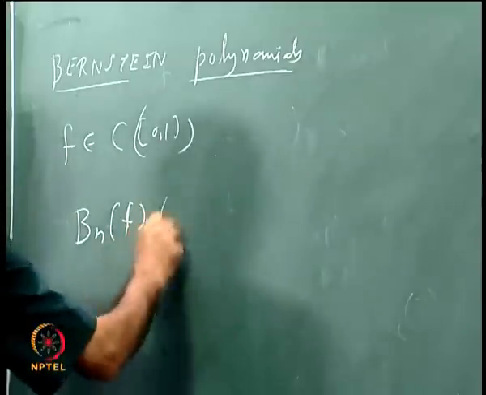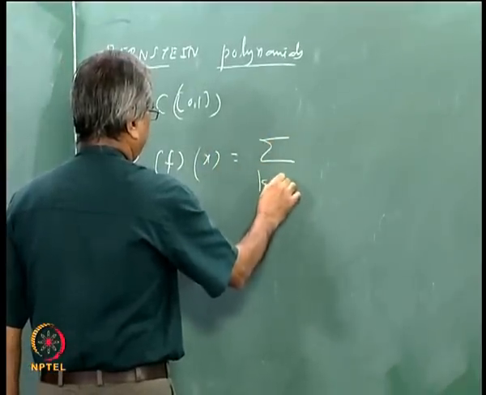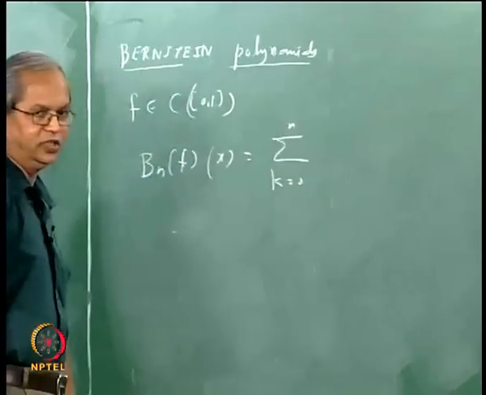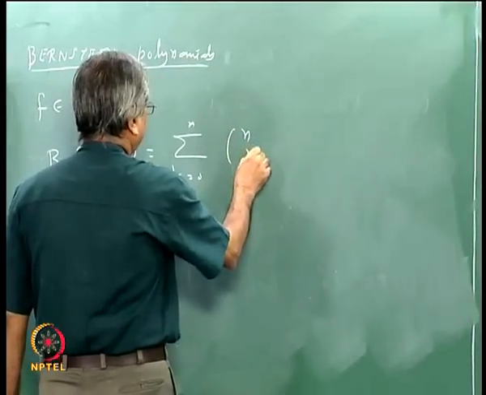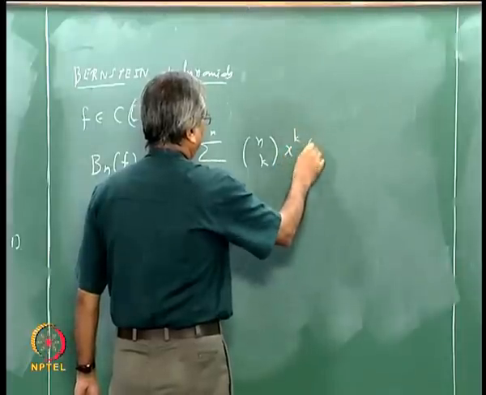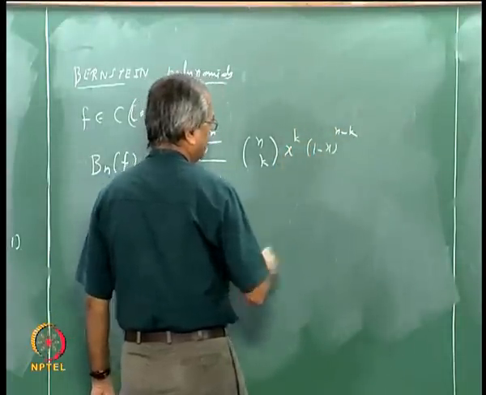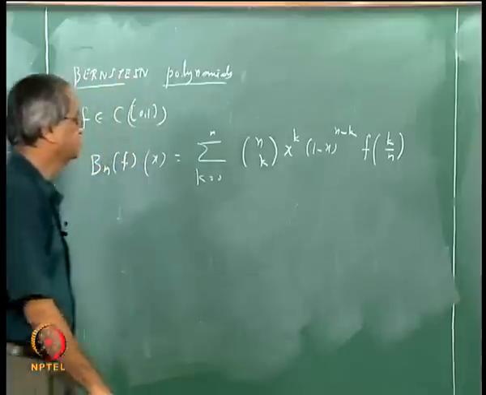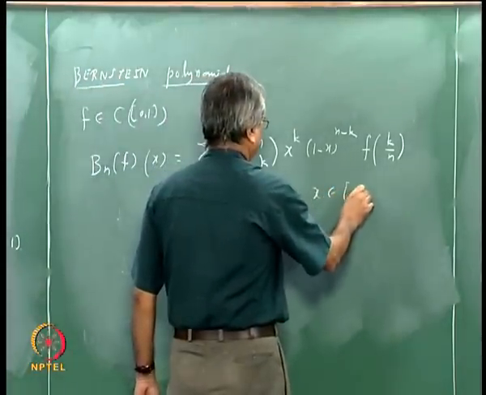So B_n f at x is defined as the sum for k going from 0 to n. It is something similar to, or depending on, the binomial coefficients. So the sum for k going from 0 to n of n choose k, x to the power k multiplied by (1 minus x) to the power n minus k, and multiplied by f at k by n. This is for any x in [0, 1].